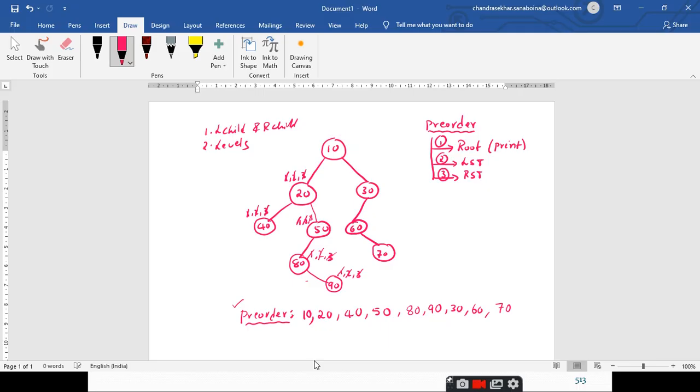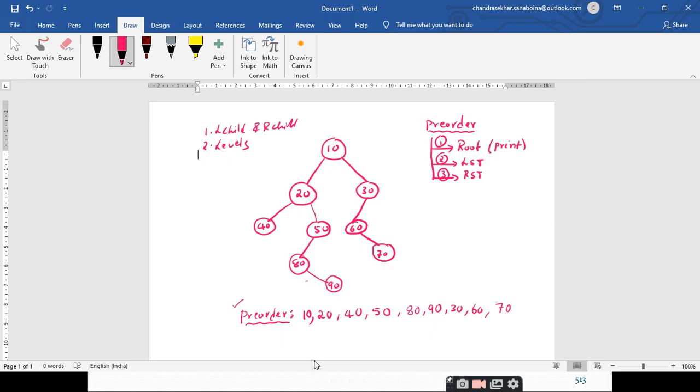So for example, if you practice more and more examples, there is no need to write these steps at each and every node. You just look at this diagram and then you will just write it on this part. That is how you practice, right? Practice makes you perfect. Once you practice with more and more examples, you can do it with a simple technique, right?